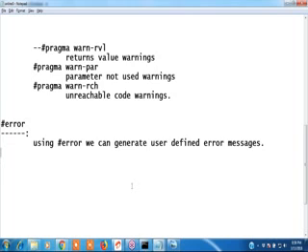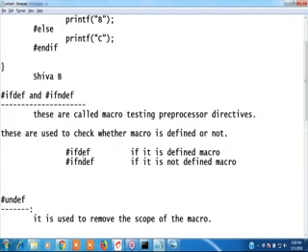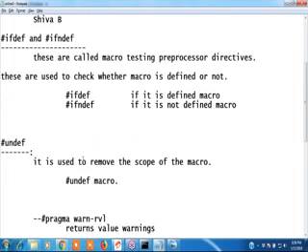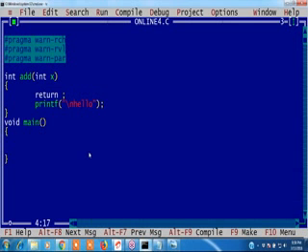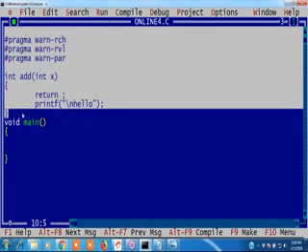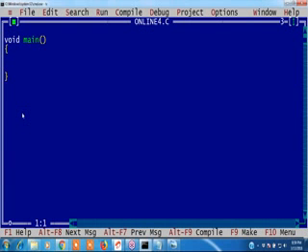Hash error. Yeah, see guys, now I am defining this: define test, with value 10.